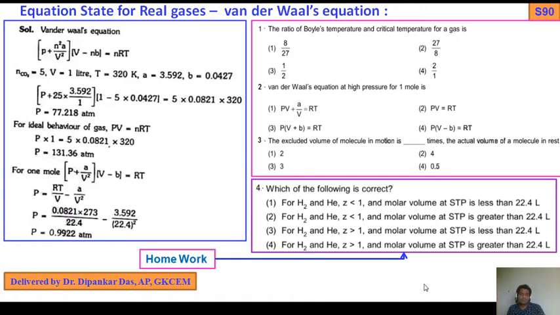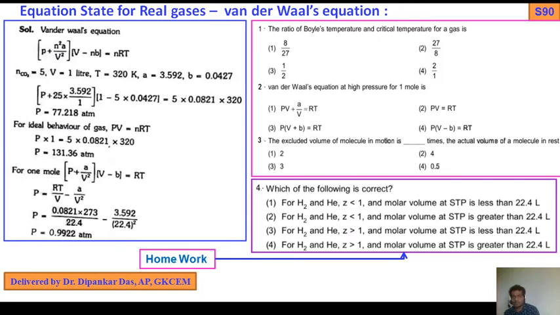This is also very important because when I discussed the compressibility factor graph, Z versus P, I clearly mentioned what happens for hydrogen, helium, carbon dioxide, ammonia, oxygen. I have shown the graph. Watch the video, you get the answer. If the Z value is greater than 1 for helium and hydrogen, then what will be the molar volume at STP?